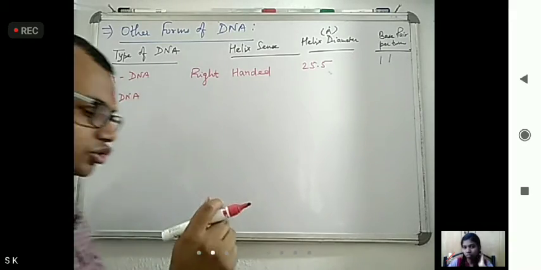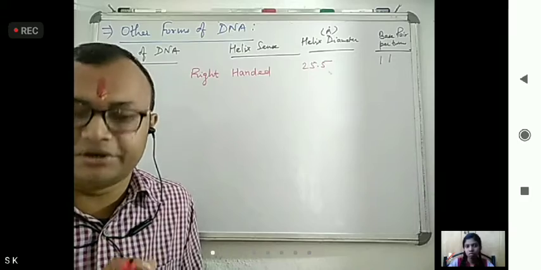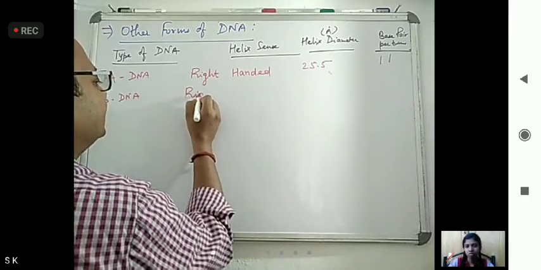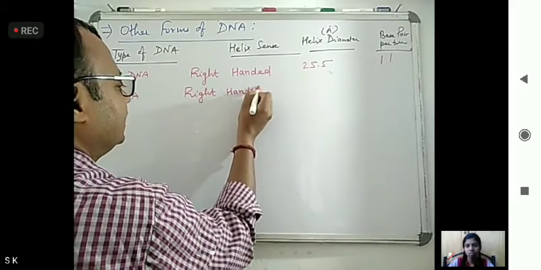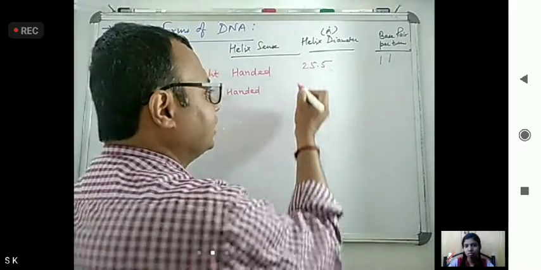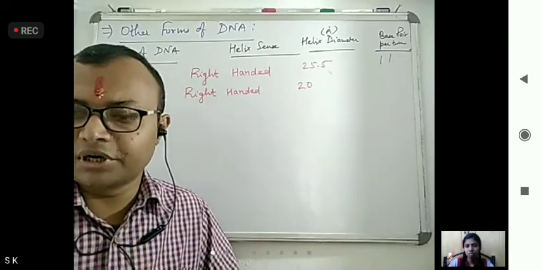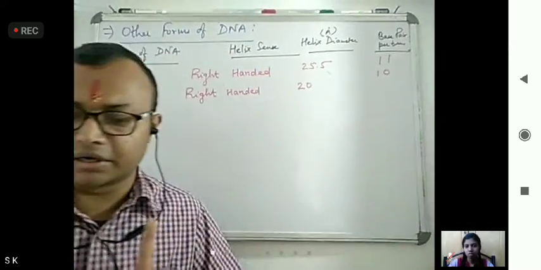Most experiments are done on this. Why? Because it is the stable DNA. B-DNA also has a right-handed sense. We saw the helix diameter is 20 angstrom, and base pairs per turn is 10.